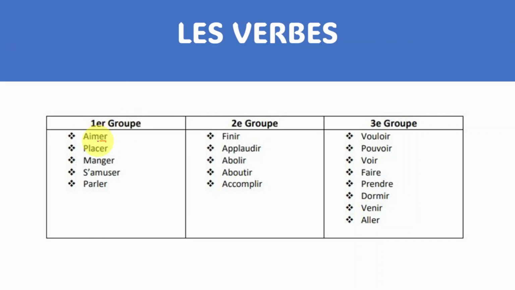You see this part here, okay? We have a name for it. And you see this part here, right? We also have another name for it, okay? So this one is verb du deuxième groupe, fini, applaudi, okay? So the end is ER. Here is AR. Here ER.